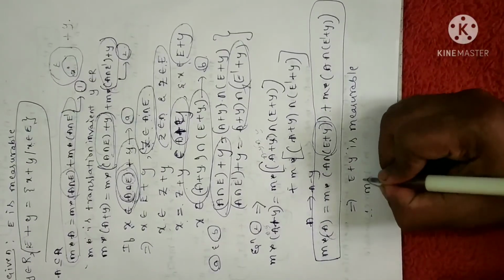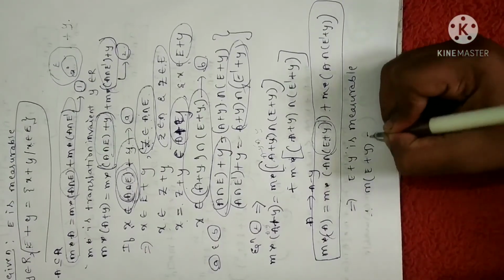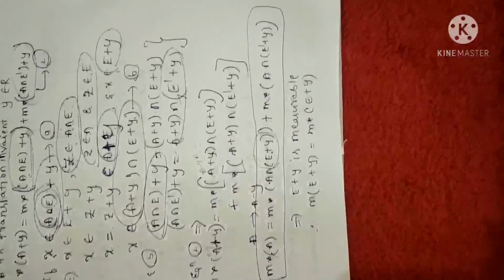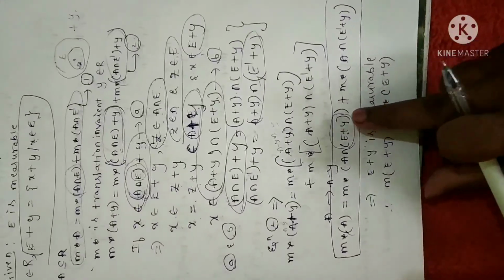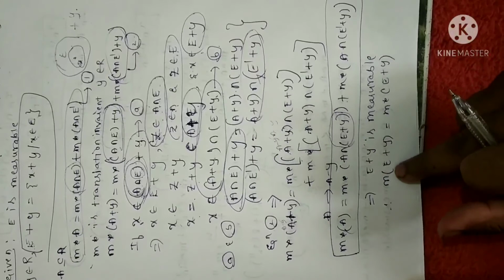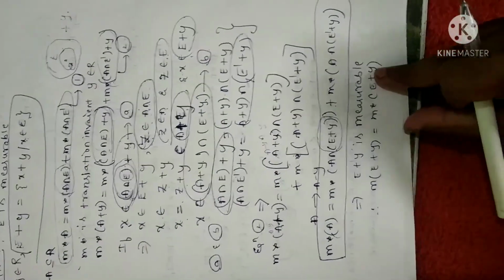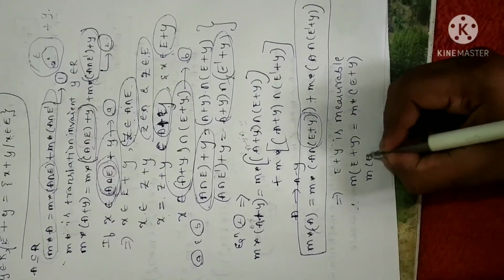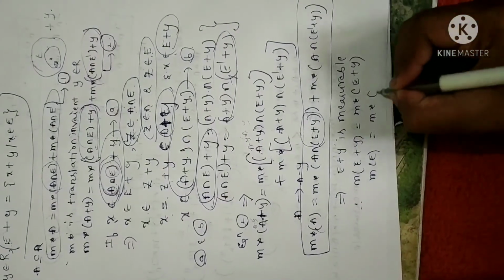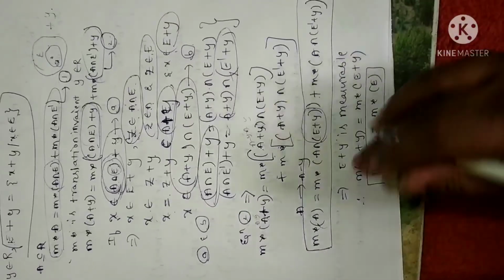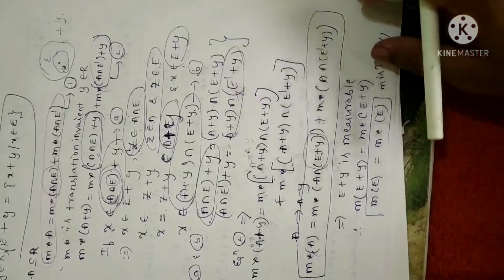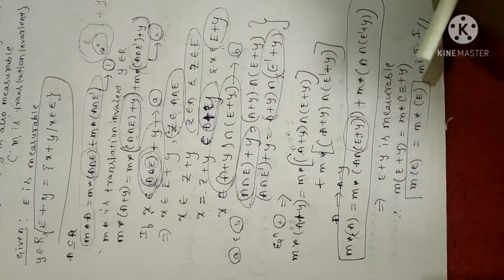Therefore, I can say the measure of E plus Y can be written as the outer measure of E plus Y. So if this holds, when the property of measurability holds good, I can write the measure of E plus Y is equal to M star of E plus Y. Since Y is an arbitrary element I have chosen in the real numbers, I can write M of E is equal to M star of E. That is, M is translation invariant. Fine. I have just applied the property.